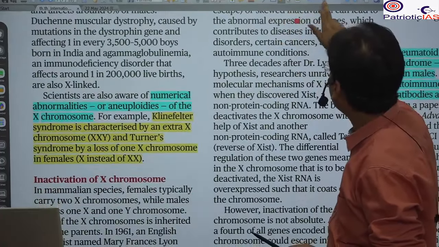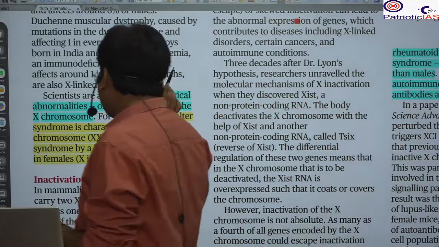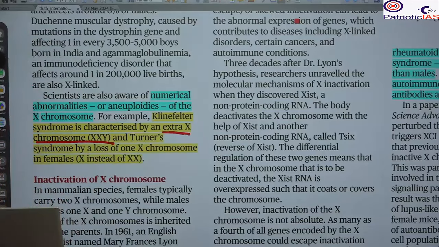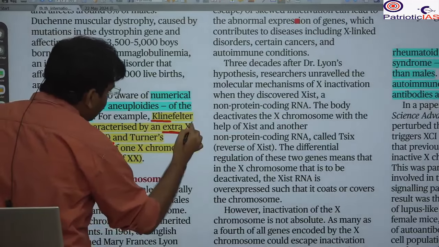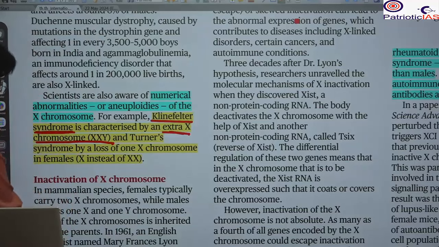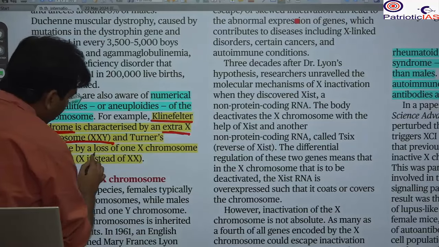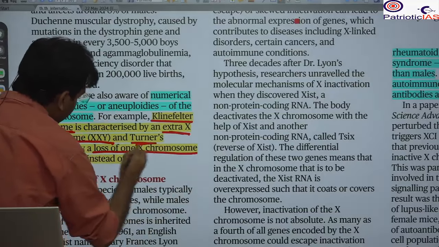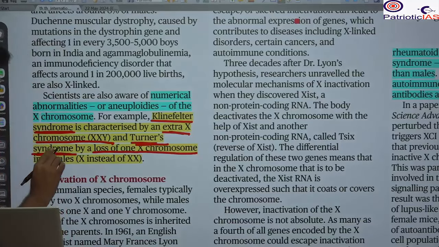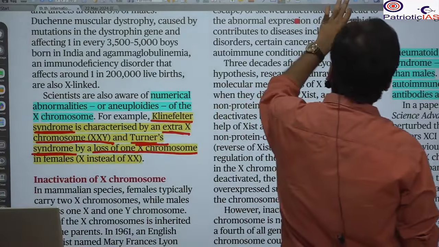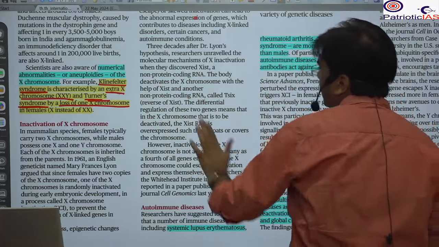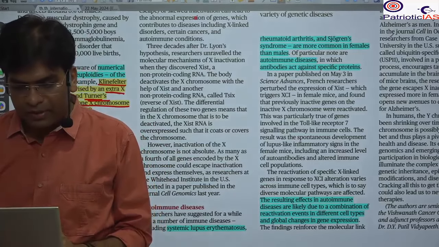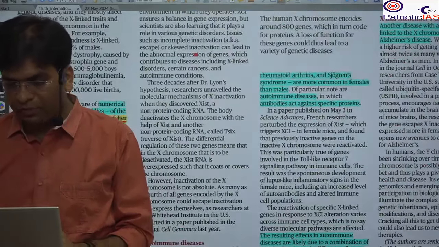So here you will see that if there is an extra X chromosome, there will be the disease known as Klinefelter syndrome. And if there is the loss of one X chromosome, that will result in Turner's syndrome. Both are associated with genetics, and can result in the absence or the extra presence of the X chromosome. Please remember all these things for your state PCS as well as for the prelims examination.